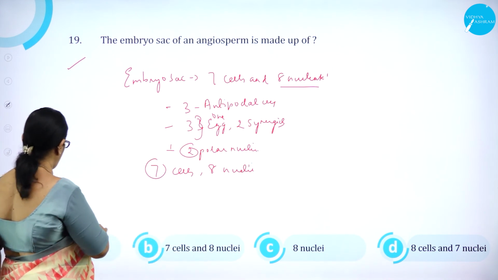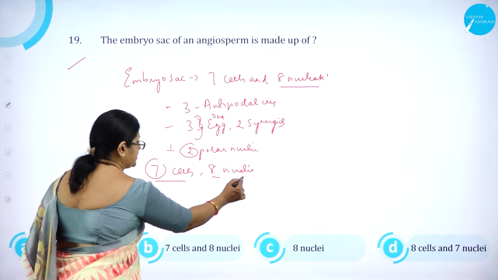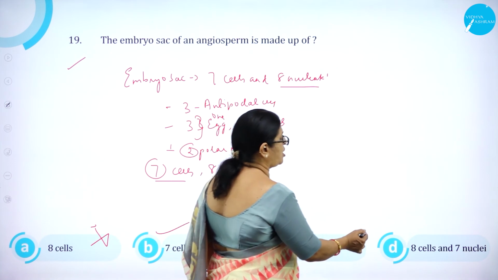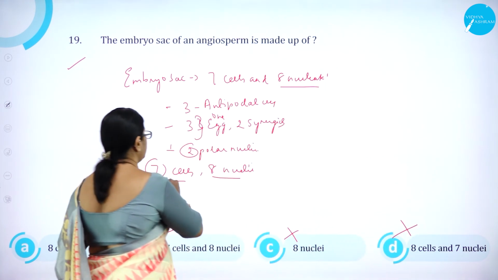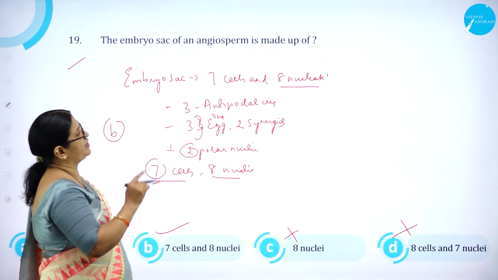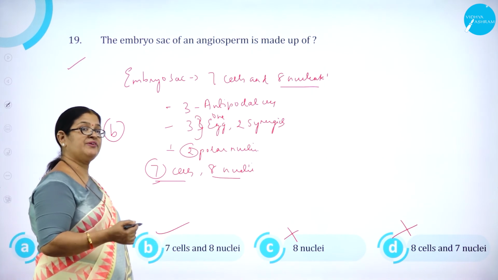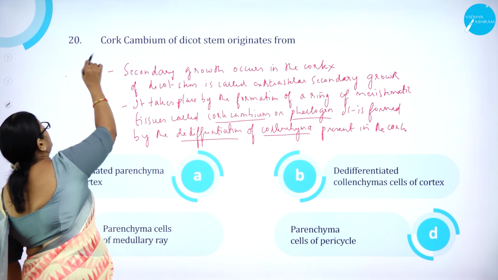So option A, 8 cells, is wrong. Option B, 7 cells, 8 nuclei, is correct. Option C, only 8 nuclei, wrong. Option D, 8 cells and 7 nuclei, is wrong. So option B is correct. The embryo sac of an angiosperm is made up of 7 cells. That is why it is called the 7 cells, 8 nuclei stage. Moving on to question number 20.